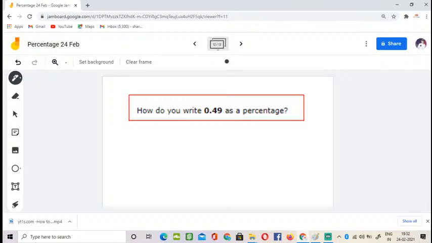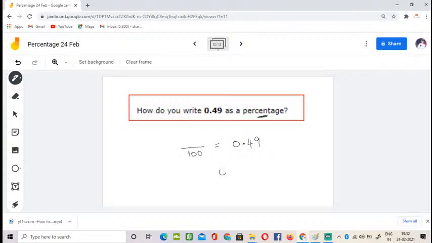You can write it in different formats. We have to get this denominator. We know that percentage means part out of 100, so definitely we need 100 in the denominator. So we need some fraction which gives the result 0.49.